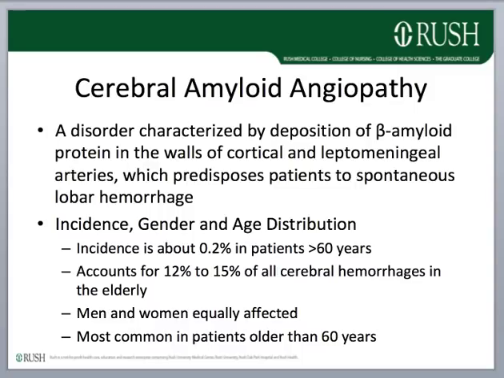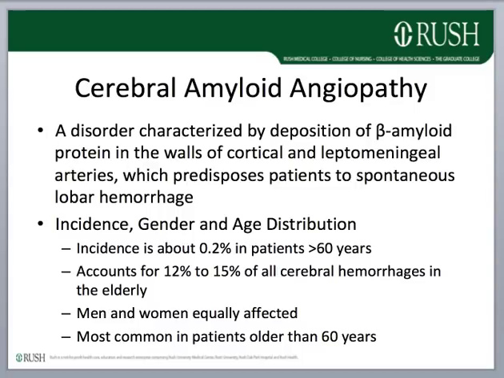And this accounts for 12% to 15% of all cerebral hemorrhages in the elderly. This is a disorder characterized by deposition of beta-amyloid protein in the walls of cortical and leptomeningeal arteries, which predisposes patients to spontaneous lobar hemorrhage. The disease should be considered in any older, non-hypertensive adult with spontaneous intracranial hemorrhage. Clinical symptoms reflect the anatomic extent and location of the hemorrhage.